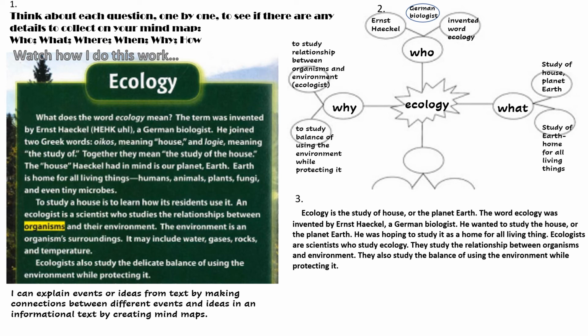Step 1, think about the questions. Step 2, create your mind map. Step 3, use your mind map and put it all together so that you can explain your event or your idea. Let me review. Step 1, think about those questions. Step 2, put any details that match on your mind map. Step 3, put it all together and write to explain your event or your idea.